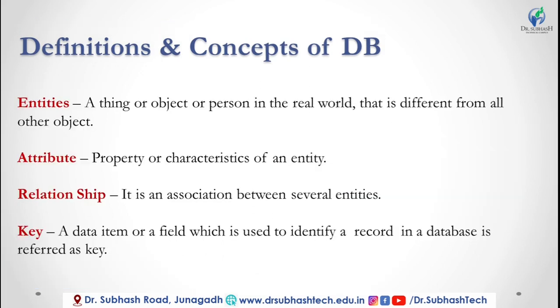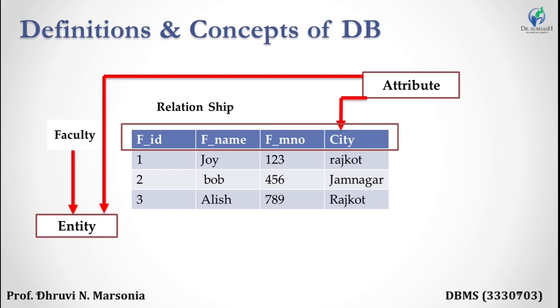Entity: an object or person in the real world which is different from all others. Attributes: properties of an entity. Relationship: association between entities. Key: the field which can be used to identify a record uniquely. We see here faculty is the entity, column names are our attributes, and the relationship between both of them.